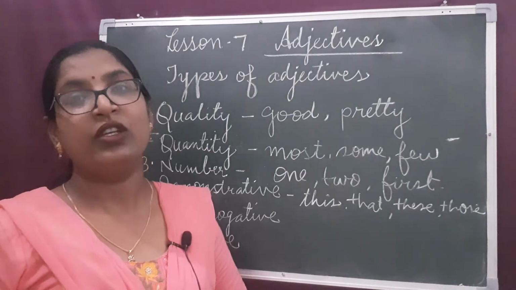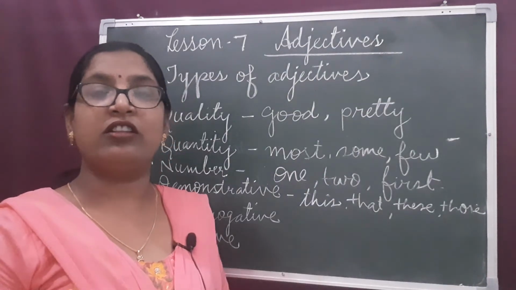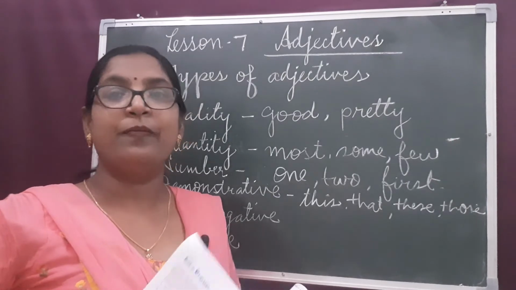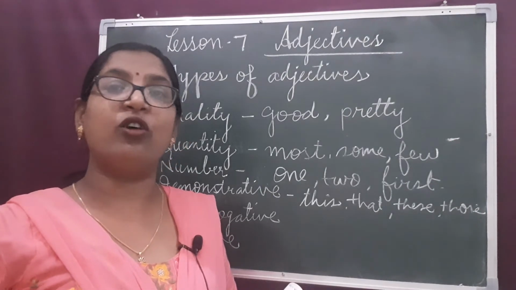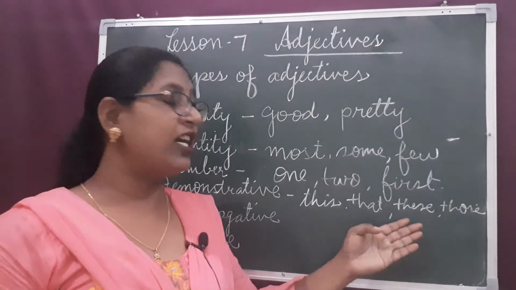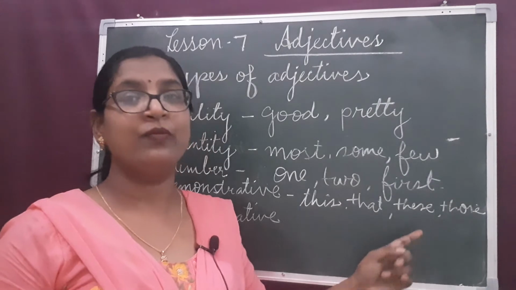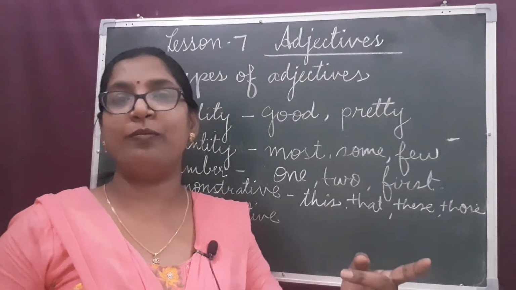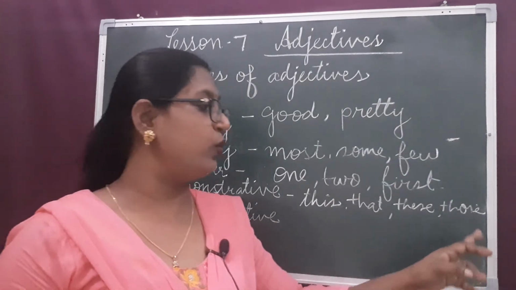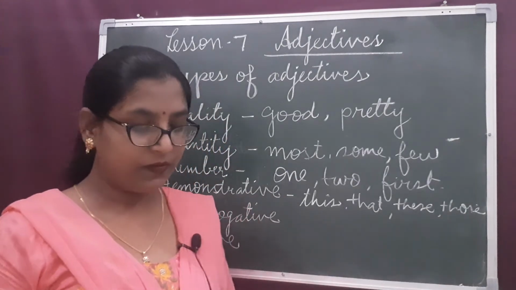Okay, in my hand there is a book. This is my book. The thing which is far away from me and singular in number, we call it that. And the things which are close to me, plural in number, we use the word these. Things which are far away from me and plural in number, we use the word those to point out.